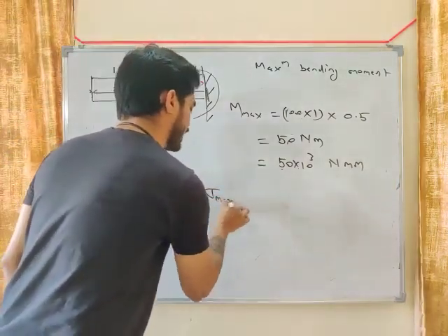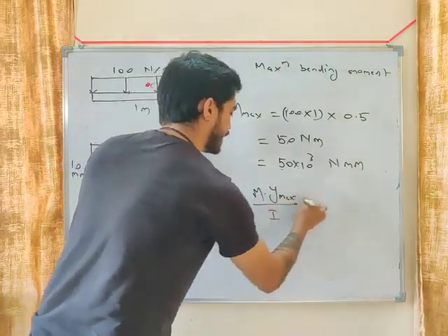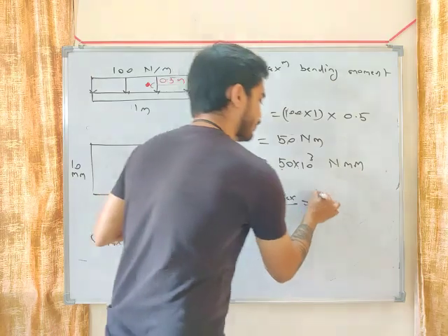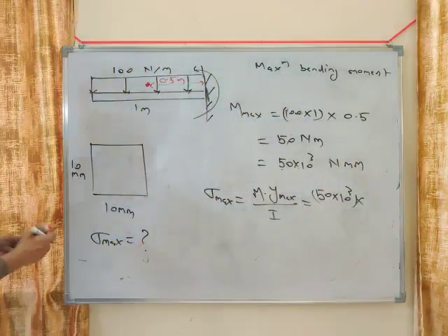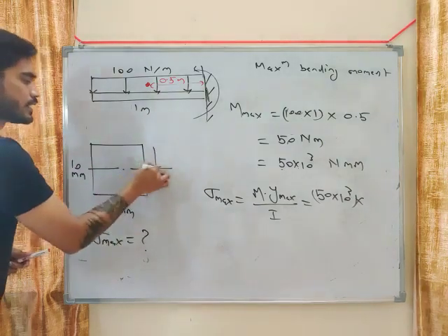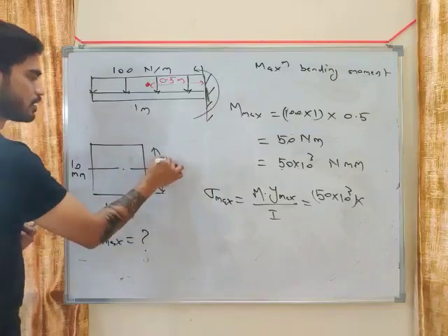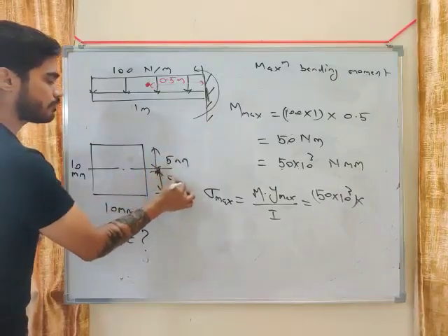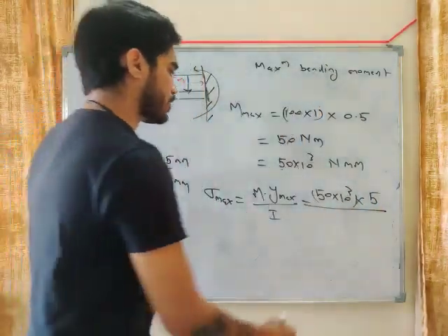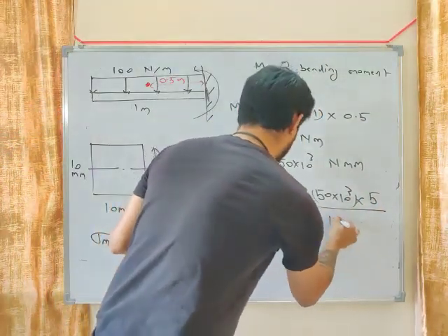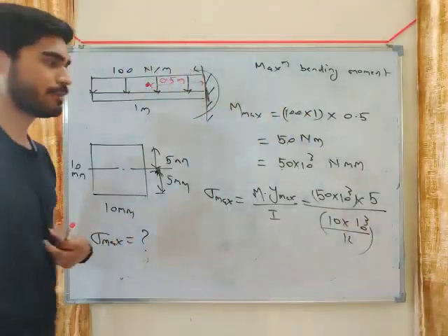So now put the value in the equation. Sigma maximum is M into Y maximum by I. What is the value of M? 50 into 10 to the power 3. What is Y maximum, my friend? Y maximum means this distance or this distance. Both will be equal. So Y maximum is 5 mm, divided by I. I will be 10 into 10 cube by 12. Right? I will be BH cube by 12.